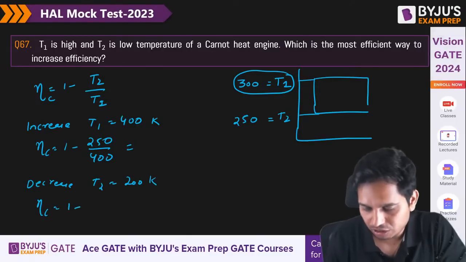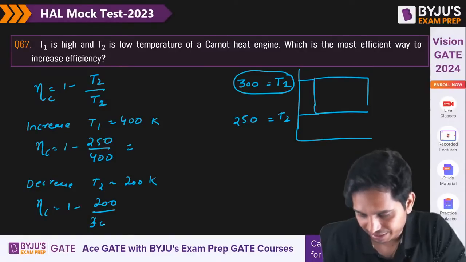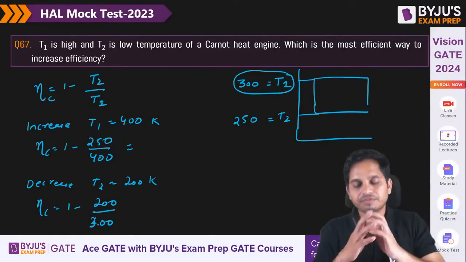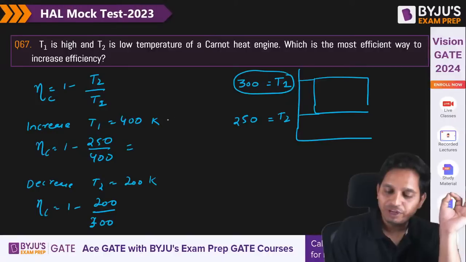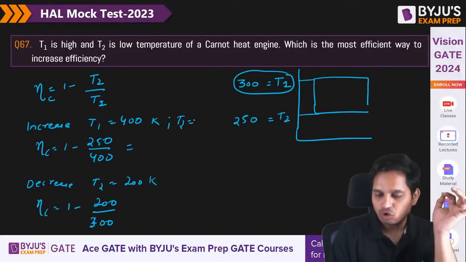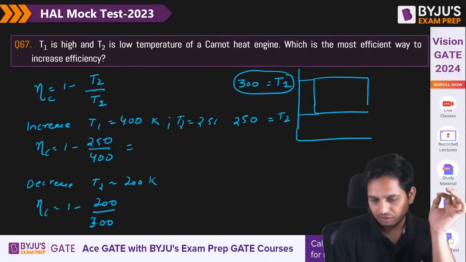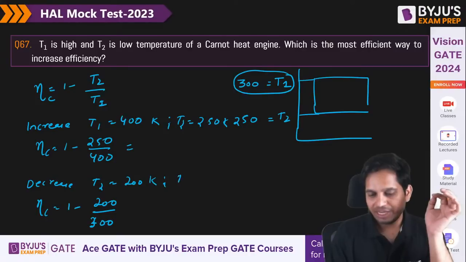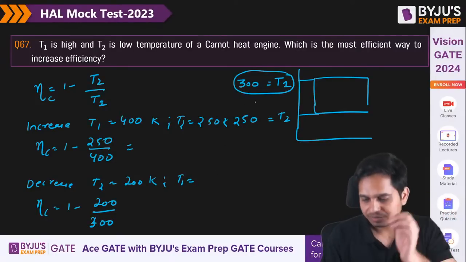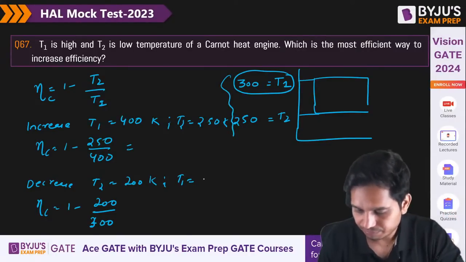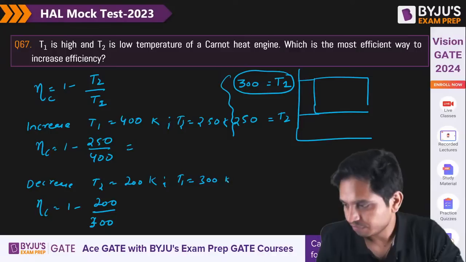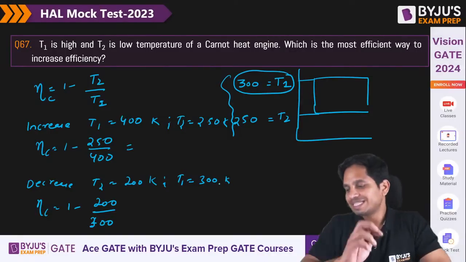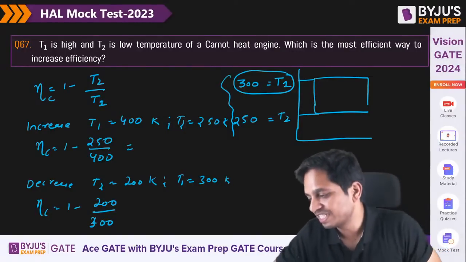So efficiency is 1 minus 200 by 300. In the first one we keep the lower temperature constant at 250. In the second one we keep the higher temperature constant. Yes, B will be correct. Avinash, that is correct.